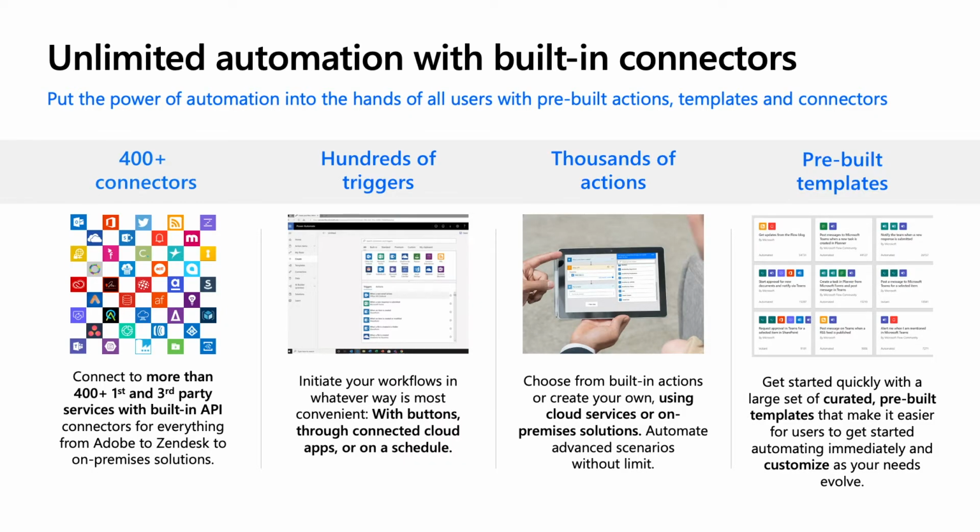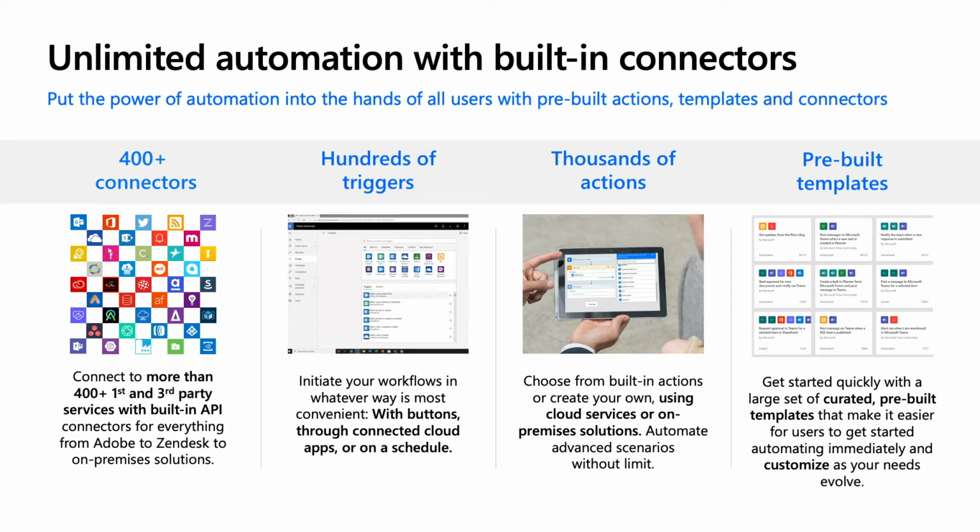Next is the digital process automation capabilities. We have over 400 different connectors today. And these connectors connect to everything from Microsoft systems to also a variety of third-party systems that are out there. So even if you don't use Microsoft systems today, you can leverage Power Automate to connect to the systems that you do use. Now, the capabilities of cloud flows with digital process automation make it possible to have triggers that respond to events in these different systems.